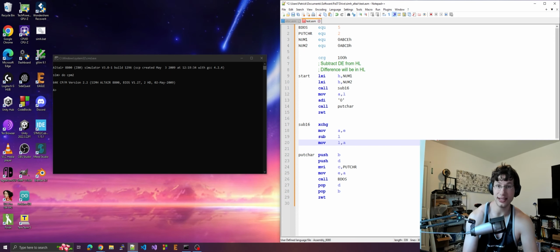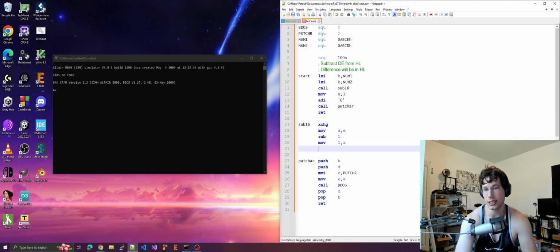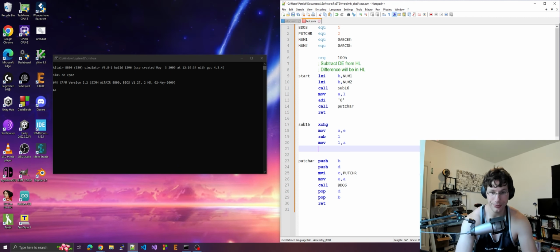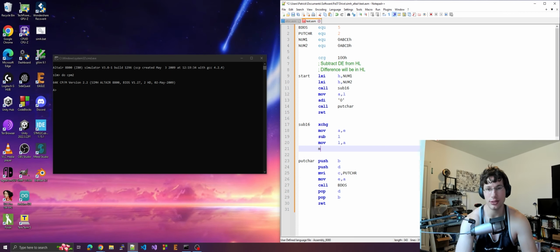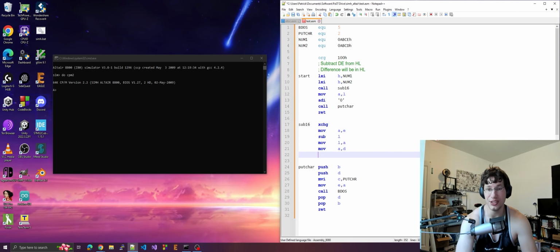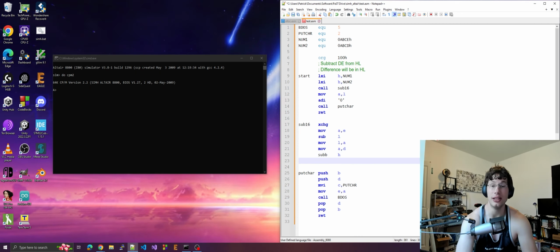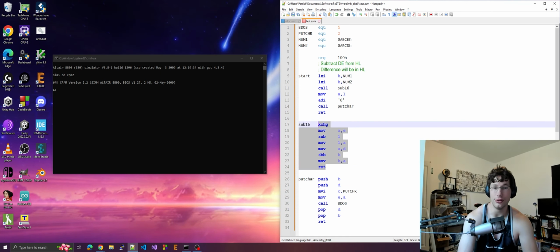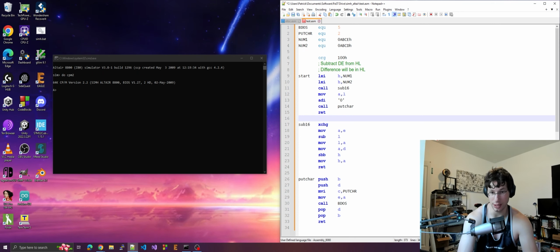You move from right to left, and also just like subtracting on paper, or just subtraction in general, we're going to subtract the subsequent bytes with borrow. So let me show you how to do that. We're going to move the high byte of DE to A. We're going to subtract with borrow the high byte of HL. There we go. And then we're going to move the answer, the accumulator, back into H. We're going to return. That right there is how to do 16-bit subtraction on the 8080 chip.